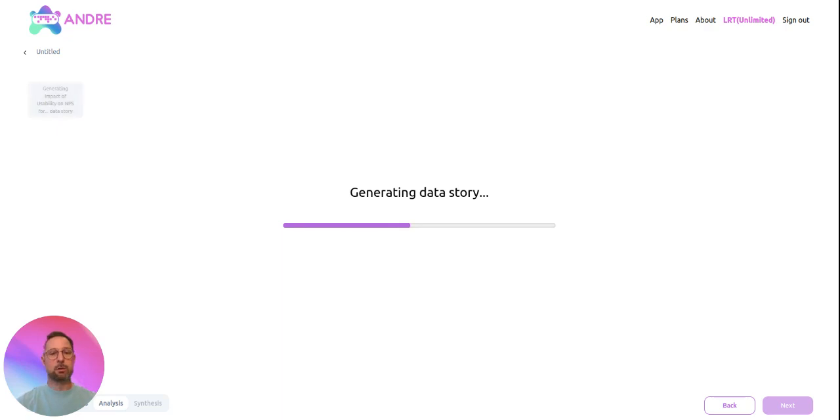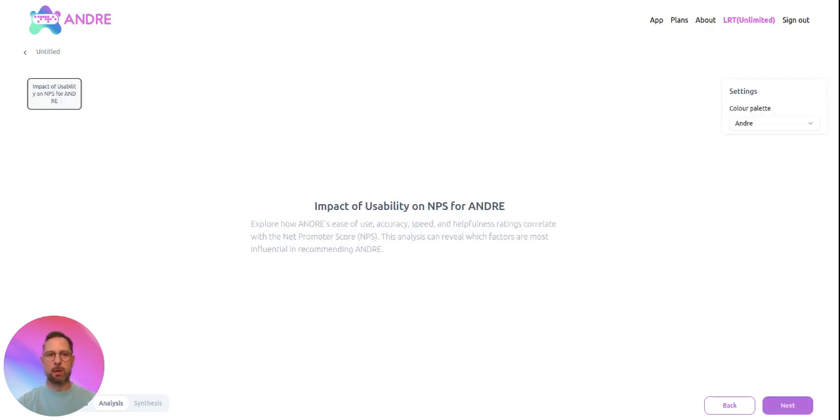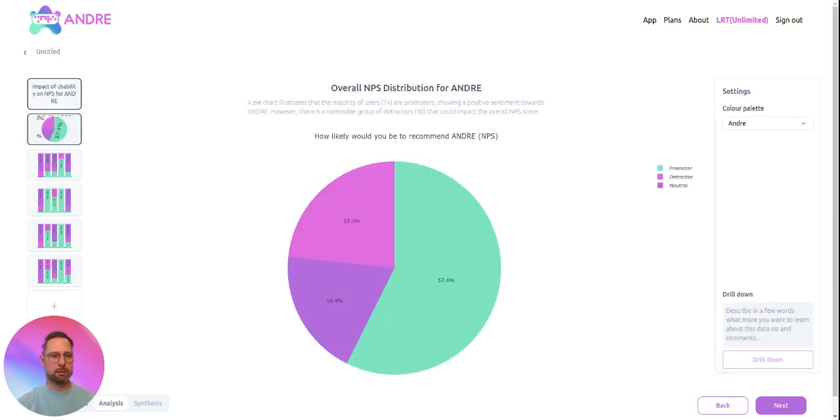And it's going to suggest some charts and some slides that are going to contain key observations about the data that are based on significance testing. So significance testing is not reported here in the slides, but it's done in the backend. And anything that Andre says usually is SIG tested in the backend. Now we are getting the slide suggestions.